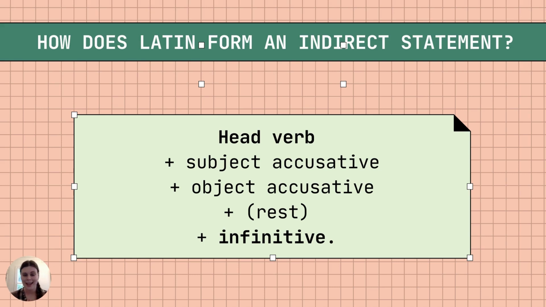So this is the key, well, that and the fact that the verb goes into the infinitive, that's the key thing that makes indirect statements different and difficult for Latin students. The subject will not be in the nominative, it will be in the accusative. And obviously the object will still be in the accusative. So that's why instead of saying accusative, we call it the subject accusative and the object accusative. But it makes it very tricky because they're going to be in the same case.